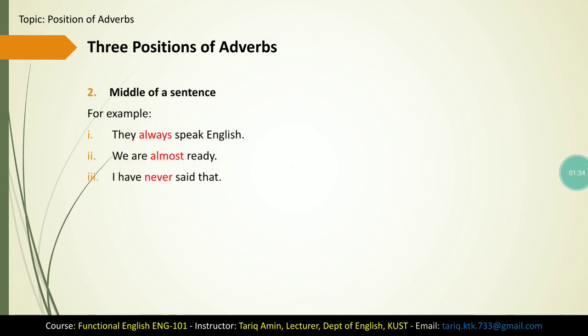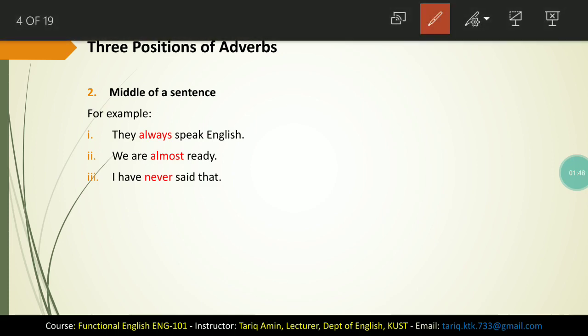The second position for adverbs in sentences or clauses is the middle of a sentence. For example, they always speak English. We are almost ready. I have never said that. In all these three examples, always, almost, never are adverbs and they are used in the middle of the sentences. So the middle of the sentence is the second position where we can use adverbs.